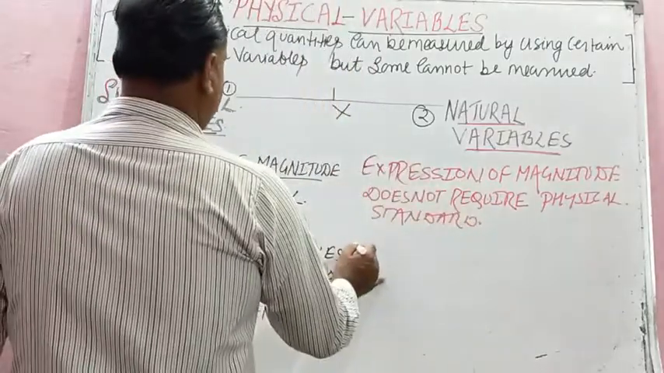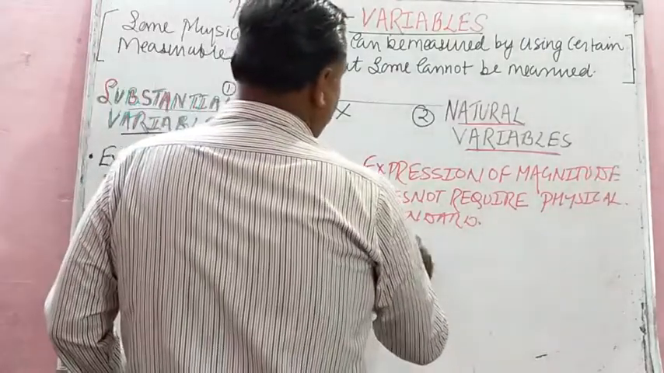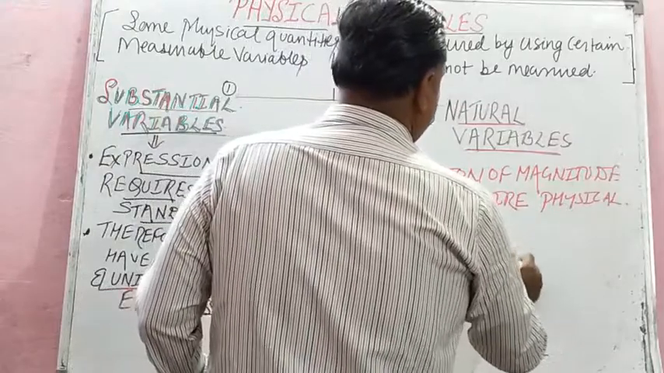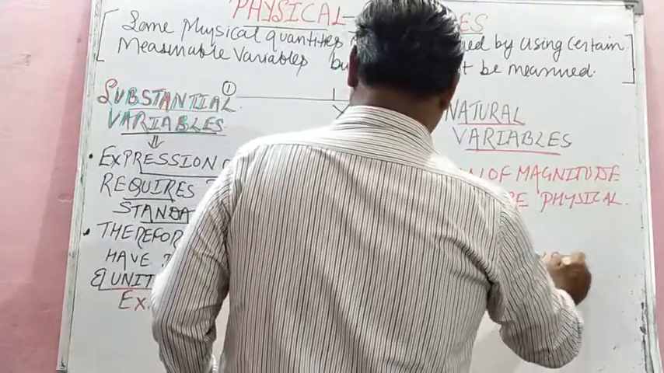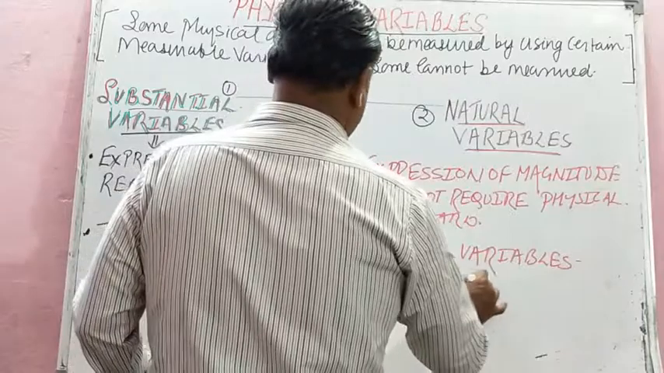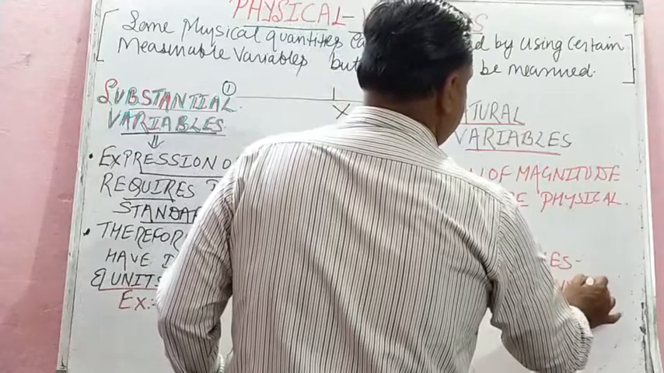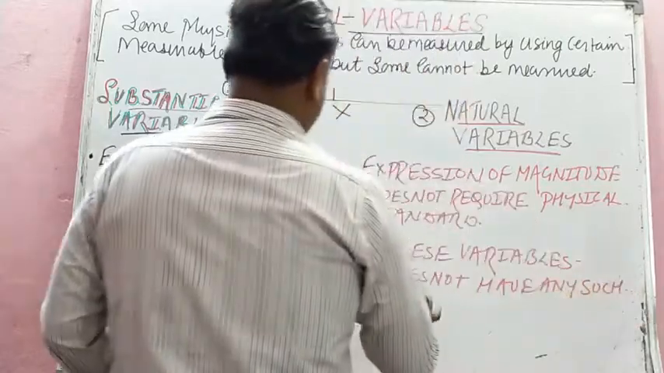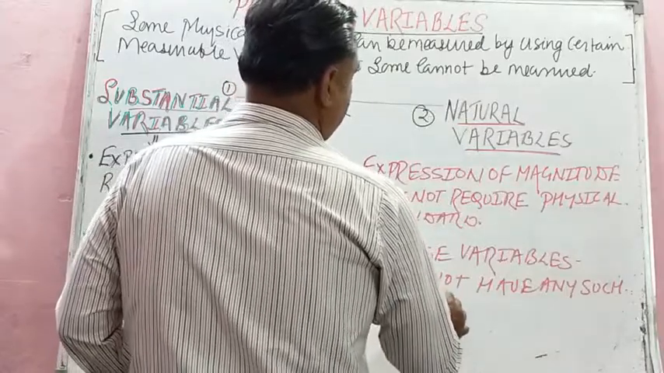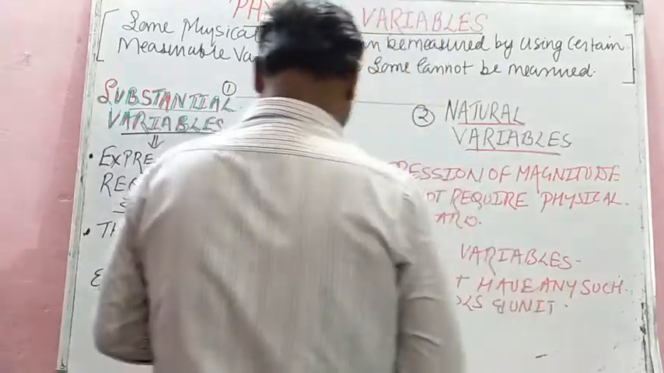And second, opposite and parallel point. Therefore, these substantial variables have dimensions, symbols and units. These natural variables do not have any such dimension, or you can say such symbols and units, isn't it?